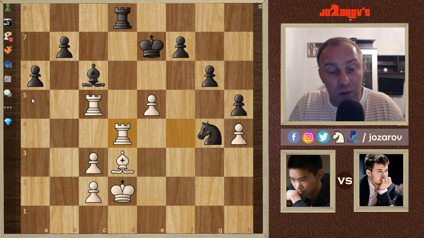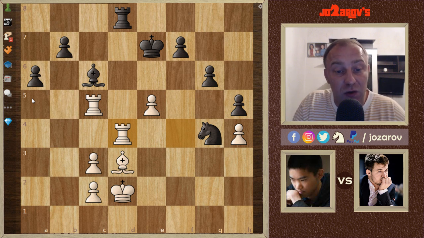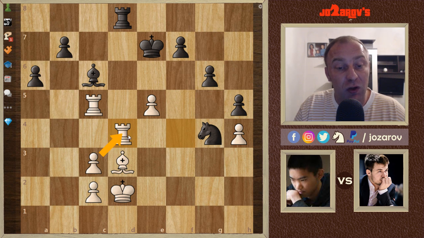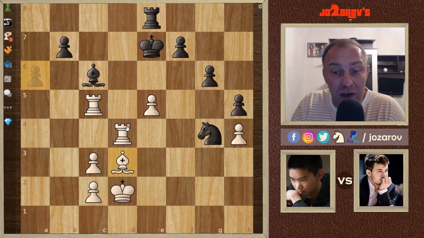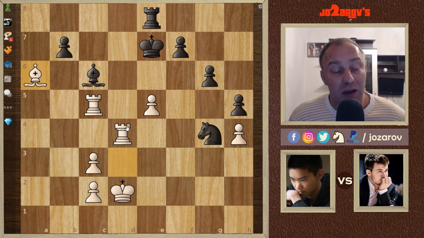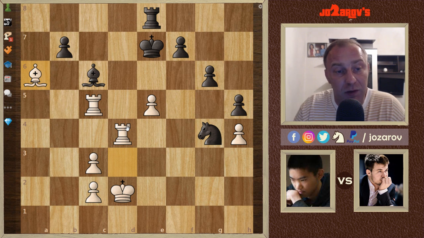Rook to d4 played by Jeffery Xiong. He tries to simplify the position to trade off the rooks. If that happens, then he would have 2 centralized pawns, so that's why Magnus gets out of the way. Rook to e8, then we have now bishop to a6. Very nice move by Jeffery, deflecting here the pawn from the defense of the bishop, and if that happens, then White would have a clear path.